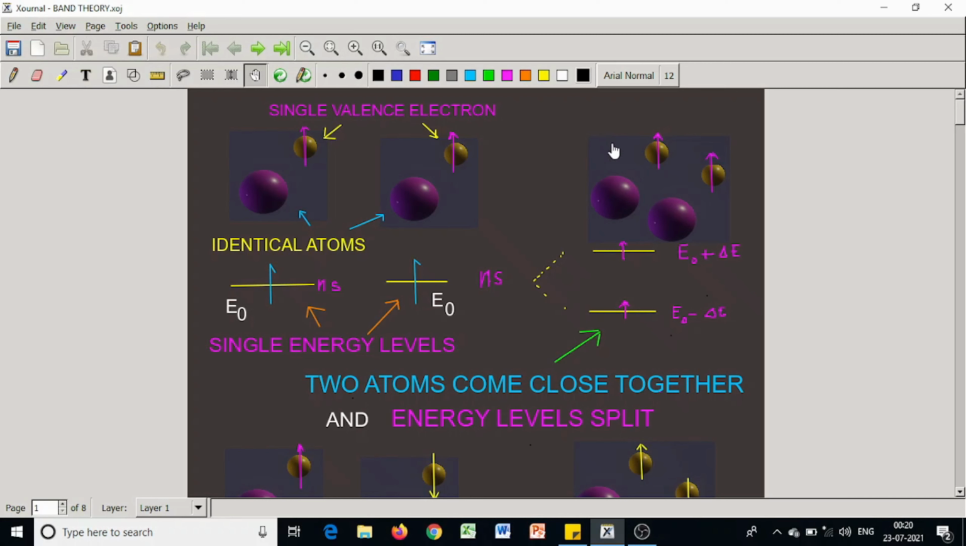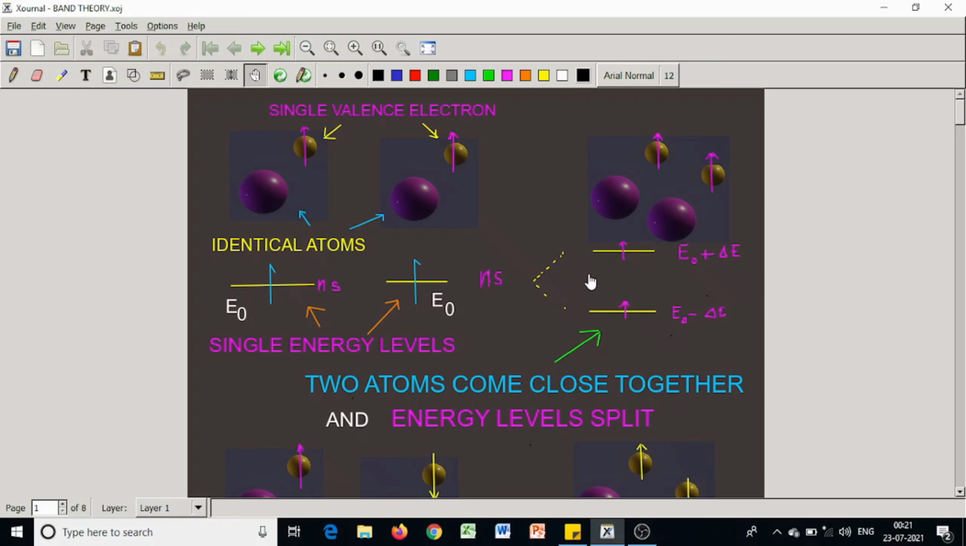Look, one spin up electron is placed at E0 plus delta E and another is placed at E0 minus delta E. Since they are both spin up, they cannot occupy the same state with the same energy, E0 minus delta E or E0 plus delta E. So one is placed at E0 plus delta E and another at E0 minus delta E. So their total energy is 2E0. That is, energy remains the same.